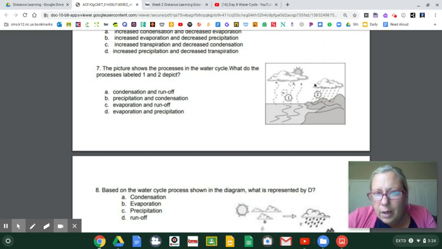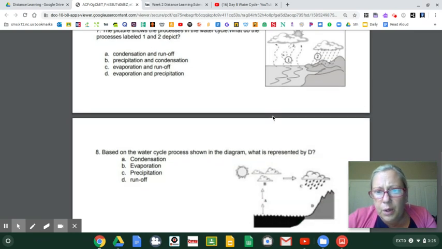All right, and this is water falling back down. So what does it have to be? This one's water going up, evaporation. This one says runoff, and this one says precipitation. Does two look more like runoff or precipitation? All right, I know you got that one.